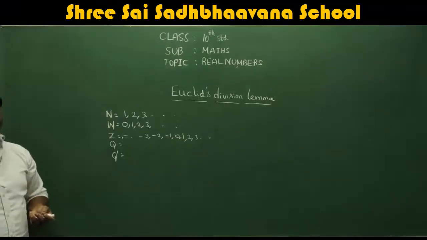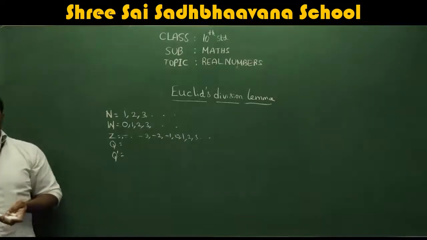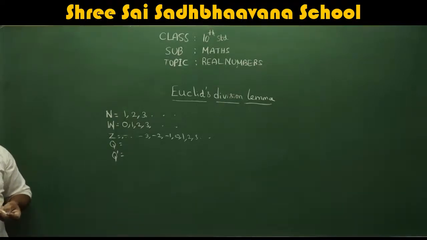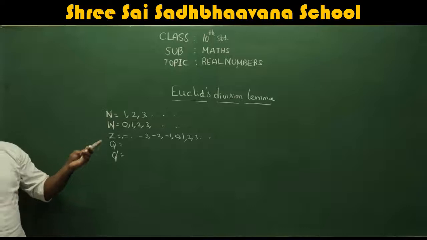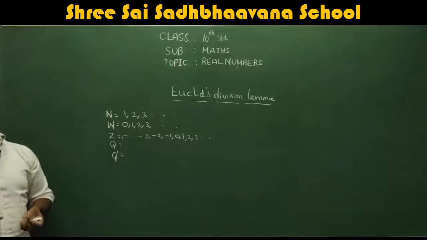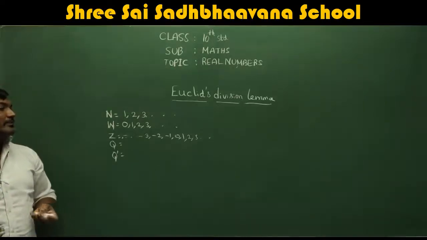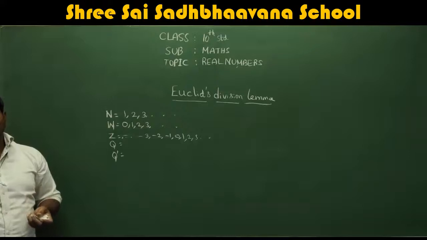So what are integers? Integers include the positive numbers, the negative numbers, and 0. All those numbers together we call integers.